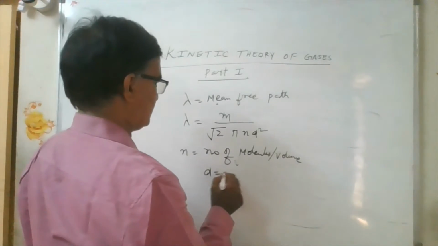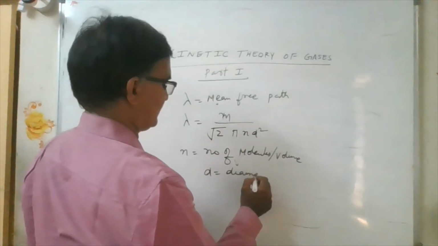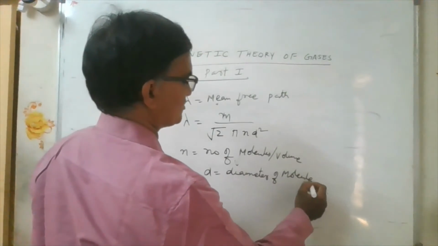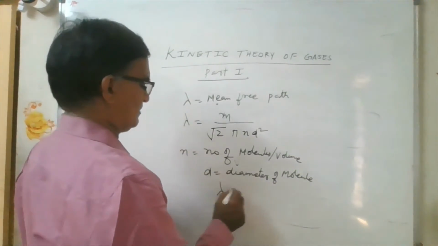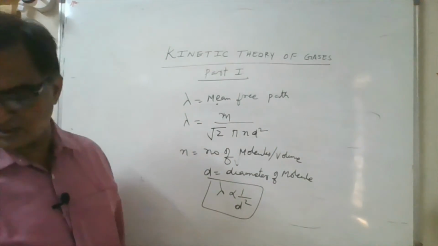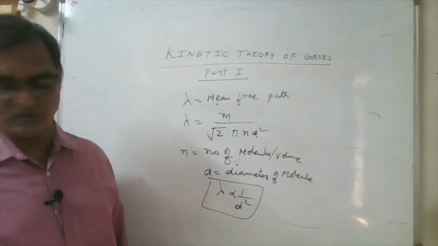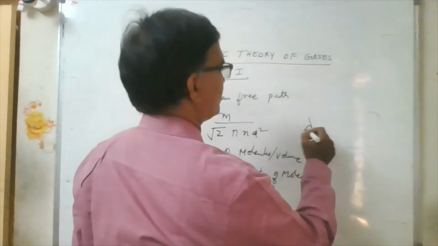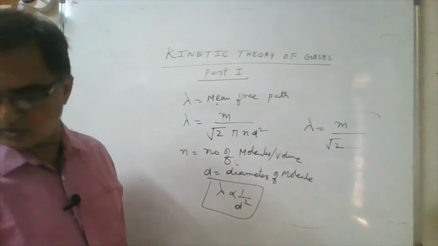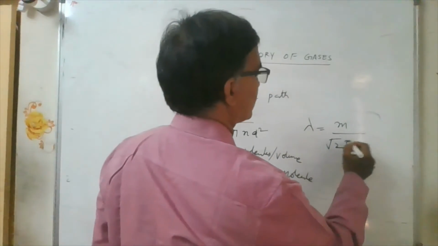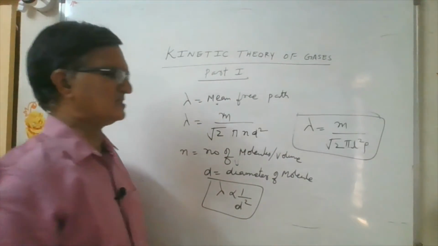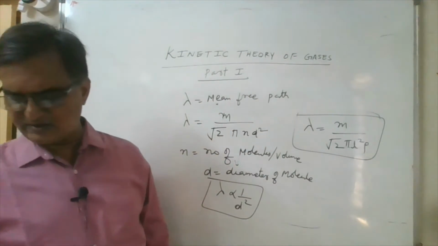D is the diameter of the molecule. Because this is the basic equation, it is all memory based questions. Sometimes they ask how they are related: diameter of the molecule and lambda are inversely proportional to d square. Otherwise you can also write lambda is equal to m by root 2 pi d square into rho. This is also an equation. They just ask how this is related.